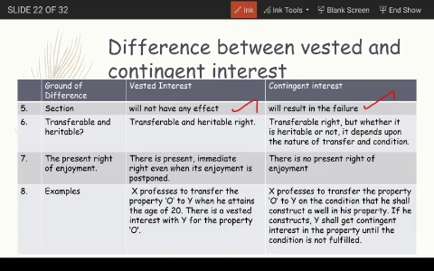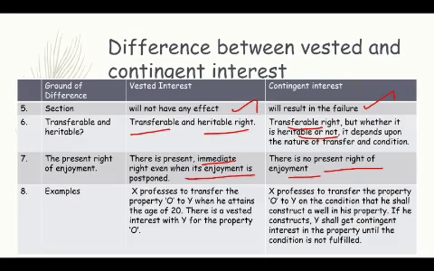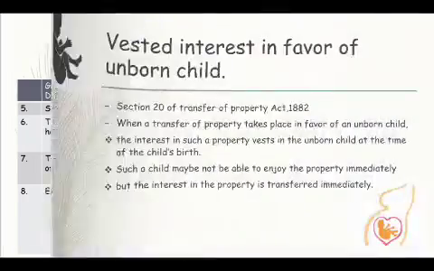The vested interest is both transferable and inheritable, while contingent interest is only transferable but it is not inheritable. The present right of enjoyment in vested interest is immediate, even when its enjoyment is postponed, but there is no present right of enjoyment in contingent interest. And this is about the total concept of vested and contingent interest.